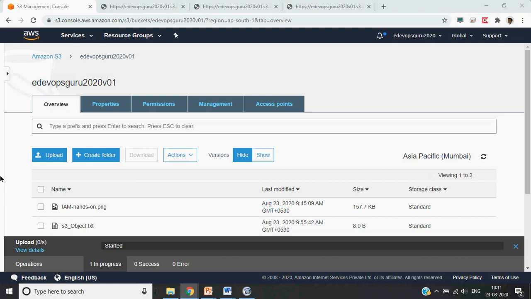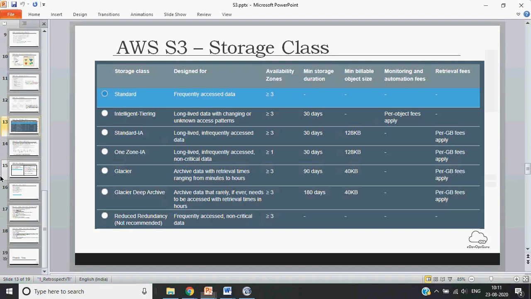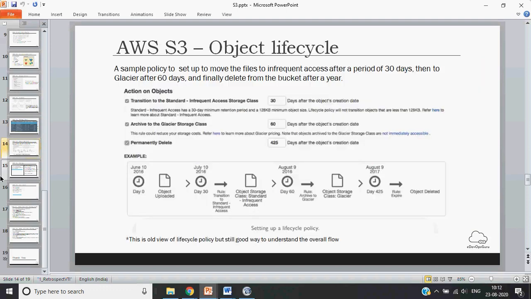Next part is the AWS S3 object lifecycle. So just for your information, this is a very old snapshot from the AWS S3, so you will not see this anymore, but this gives a very good picturization of how you can manage the object lifecycle.